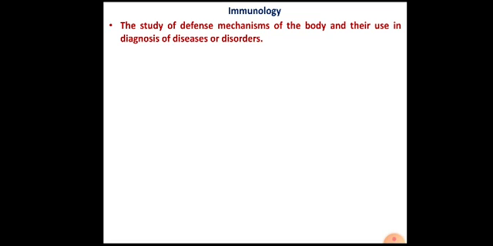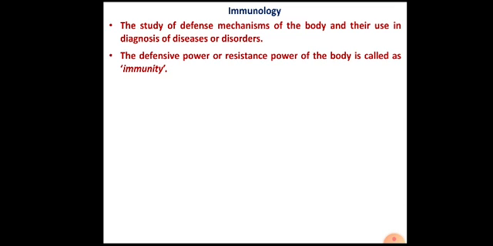body. So whatever the mechanisms, parts, components, cells which are involved in protecting our body from different types of pathogens or antigens. As well as this, immunology involves the use of antigens and antibodies for the diagnosis of diseases or disorders. The defensive mechanism or the resistance power of the body is called immunity. There are several defensive mechanisms that occur in the human body.